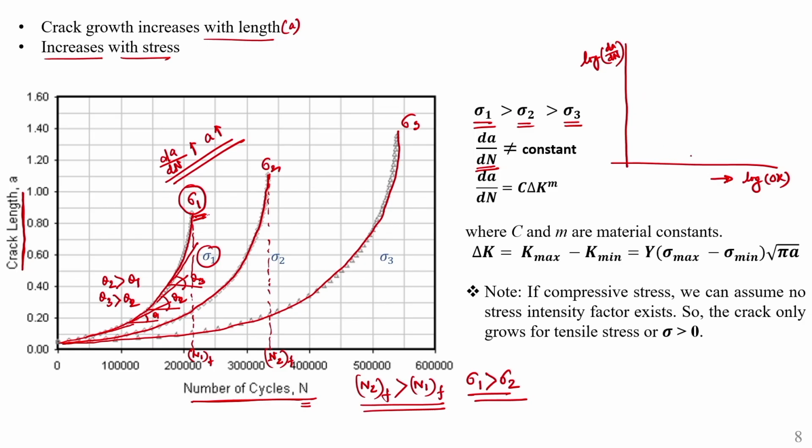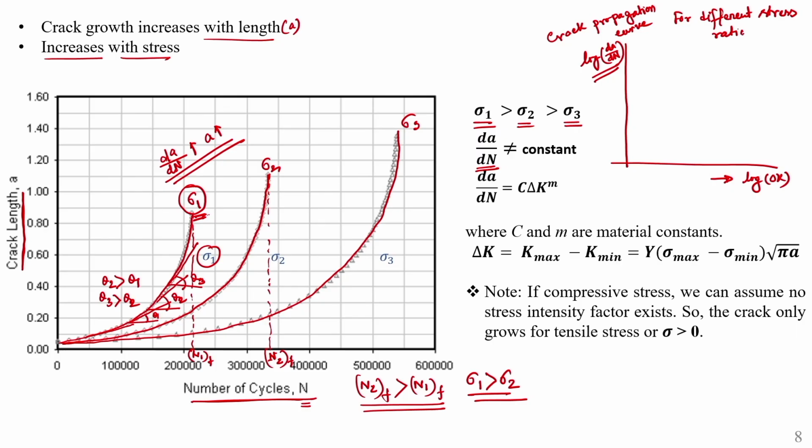For this, generally you can say, if we draw the crack propagation curve for different stress ratios.